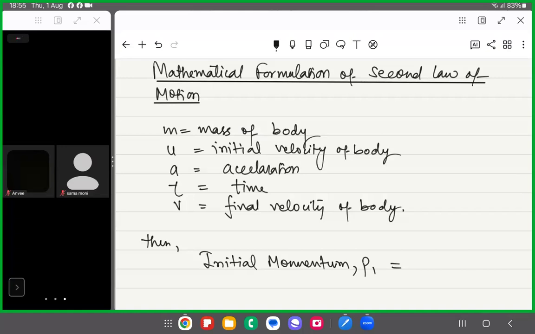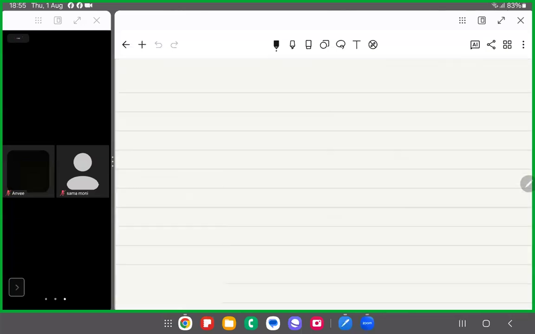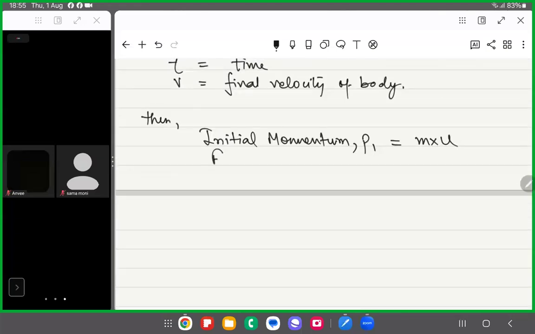So P1 is equal to m into u, where u is the initial velocity. Similarly, the final momentum, P2, is m into v. So mu is the initial momentum, mv is the final momentum.